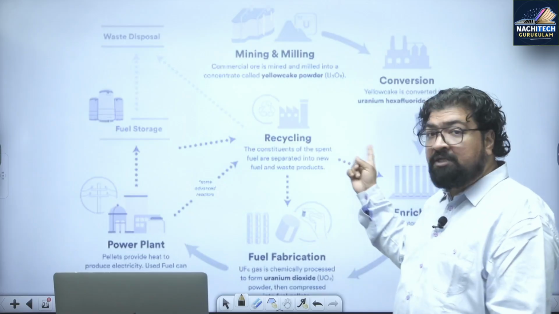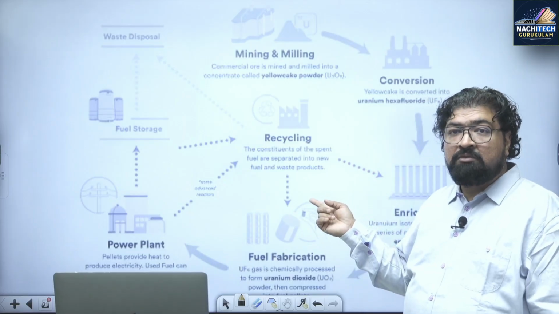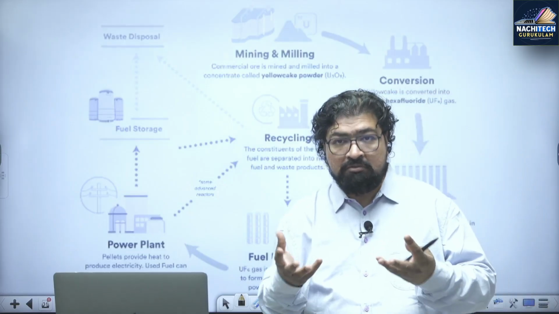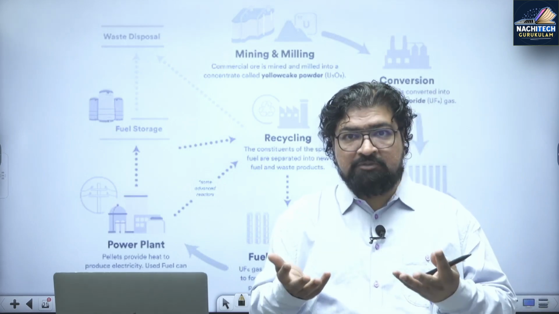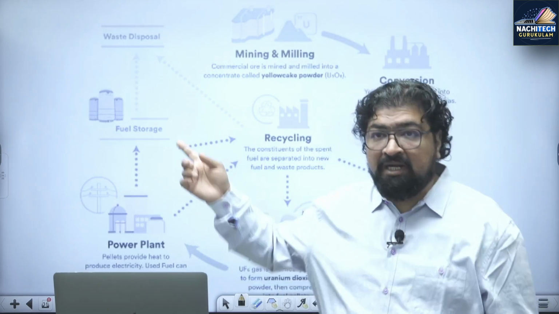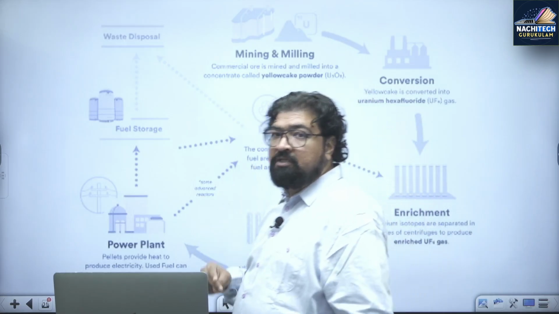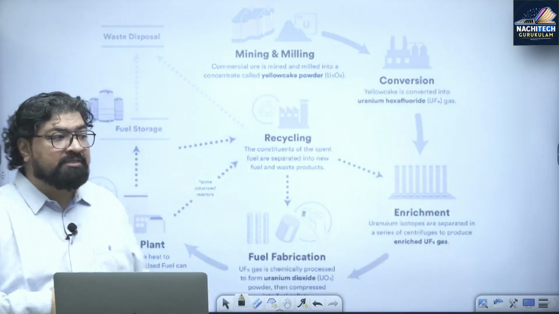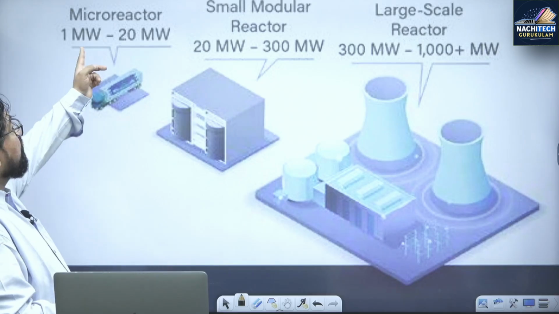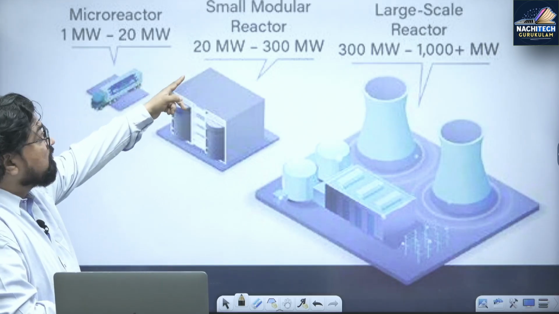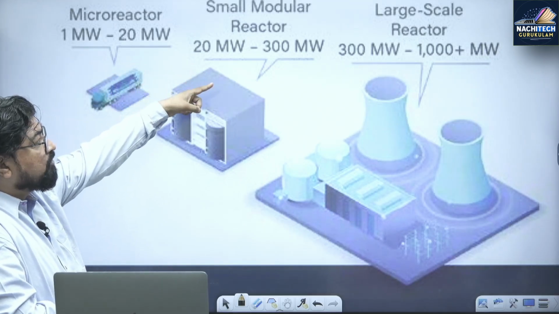So then again, reprocessing of the fuel. Then whatever nuclear waste after the reaction, proper management and disposal. That is called NFC, nuclear fuel cycle. And there can be a direct question in the exam. Then coming to this one, micro reactor 1 megawatt to 20 megawatt, small modular reactor 20 megawatt to 300 megawatt.